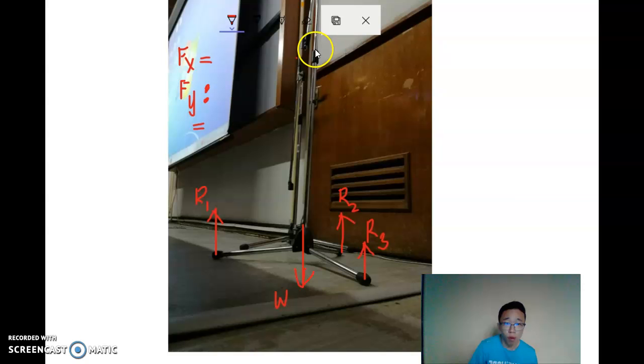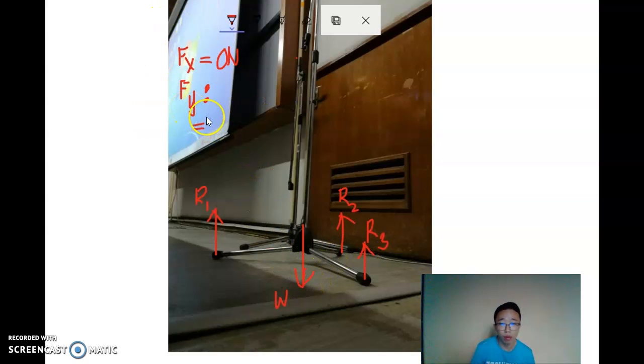Now we have a microphone stand over here, and to consider this in static, we have to consider the forces. For the horizontal forces, actually there are no forces acting on it, so it is 0 Newton. For vertical forces, there's the weight, which represents the whole weight of the microphone stand, and also three reaction forces acting in the opposite direction of the weight.